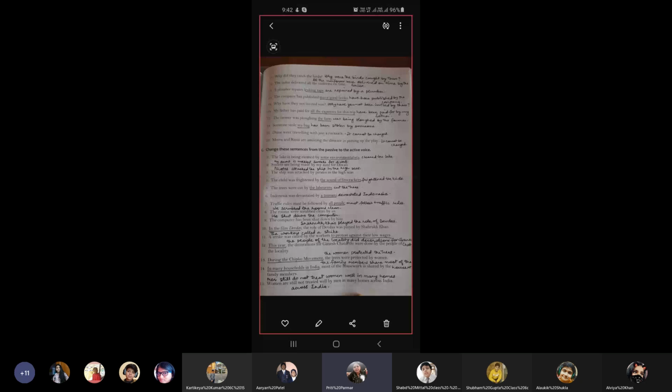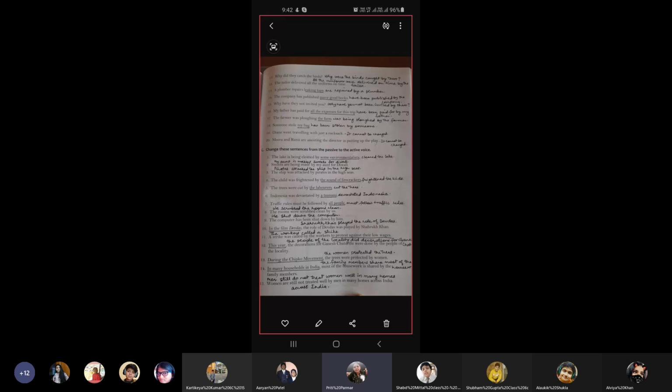Number 4, the child was frightened by the sound of firecrackers. Answer, the sound of firecrackers frightened the kids. Number 5, the trees were cut by the laborers. Answer, the laborers cut the trees. Number 6, Indonesia was devastated by a tsunami. Answer, a tsunami devastated Indonesia. Number 7, traffic rules must be followed by all people. Answer, all people must follow traffic rules.